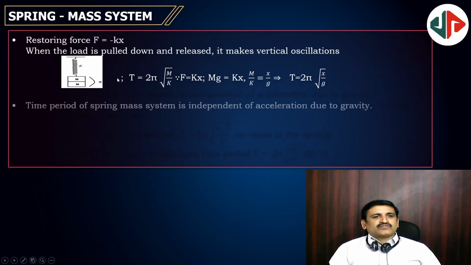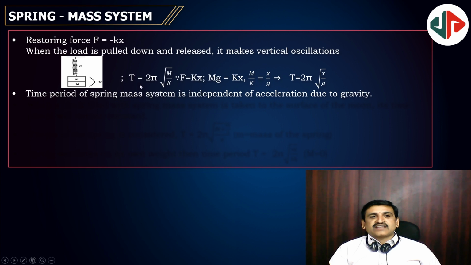Spring pendulum, restoring force minus kx, time period 2 pi root m by k, where m is the mass suspended to the system. Here two masses are shown in the picture, but actually whatever the mass is suspended to the spring, that mass totally you have to take here. Okay, and we have another formula for time period, T equal to 2 pi root x by g.